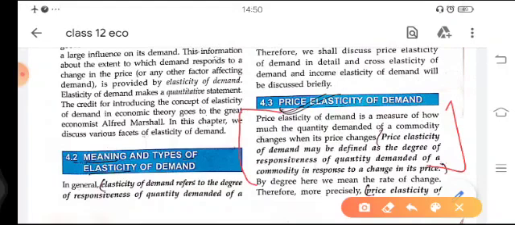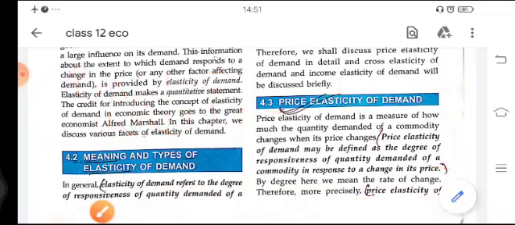It means that if there is any change in the price of a commodity, then how much the quantity of the commodity changes. If there is an increase in the price, then how much the quantity demanded decreases, and if there is a decrease in price, then how much the quantity of the commodity increases. So price elasticity of demand tells us the change in quantity due to the change in price.